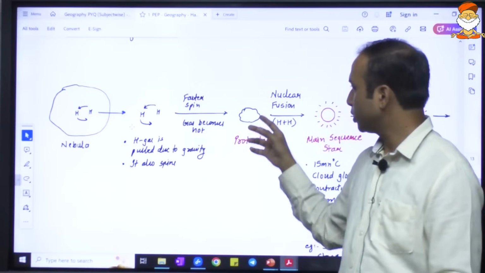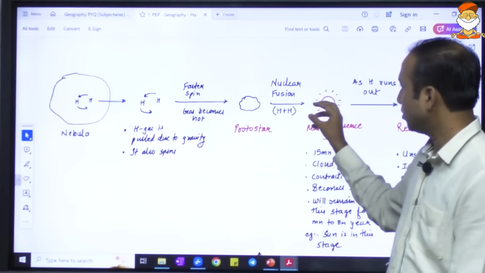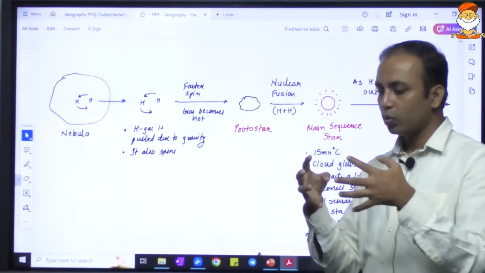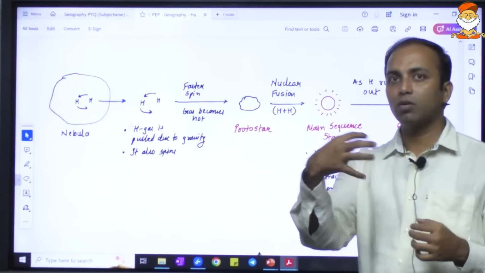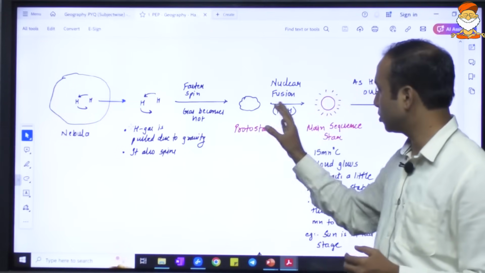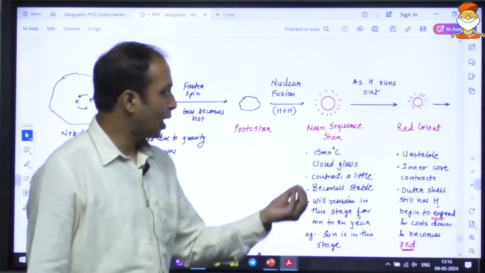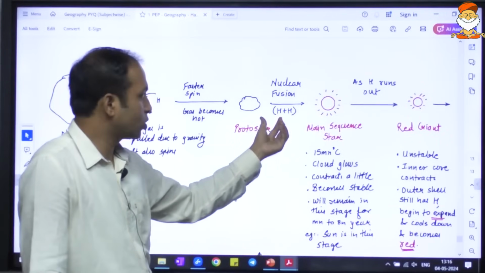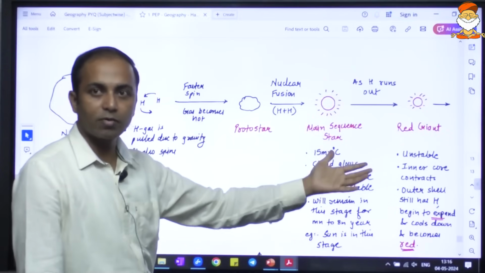Hydrogen fusion will lead to the formation of helium, and helium is a relatively heavier element. So when two light elements fuse, it forms a heavier element and a huge amount of energy is released. Then what will happen when hydrogen is not infinite? Are you understanding? It is not infinite. One day hydrogen is going to get exhausted. What will happen after that?